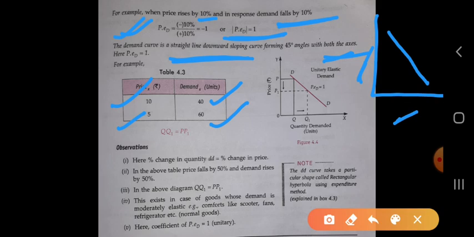So we have taken on the diagram QQ1 and PP1. Here percentage change in quantity demanded is equal to percentage change in price. जितना भी क्वांटिटी डिमांडेड में चेंज हो रहा है वो किसके इक्वल है? परसेंटेज चेंज इन प्राइस के. In the above table price falls by 50%, okay, and demand rises by 50%.